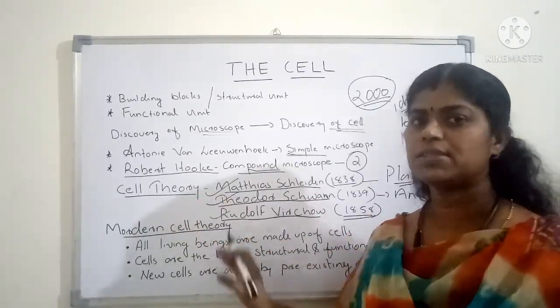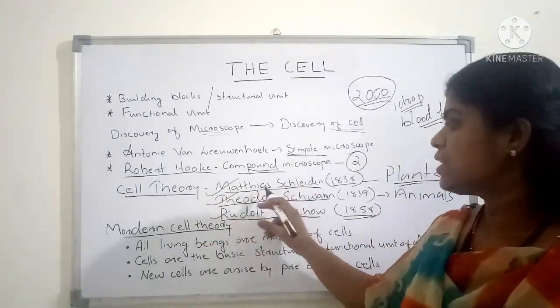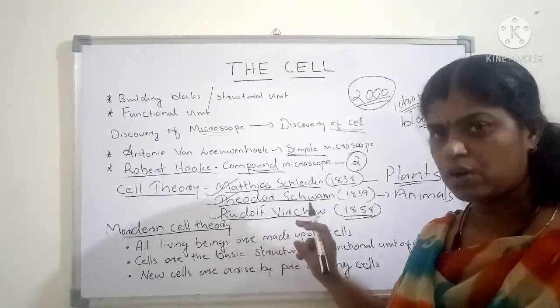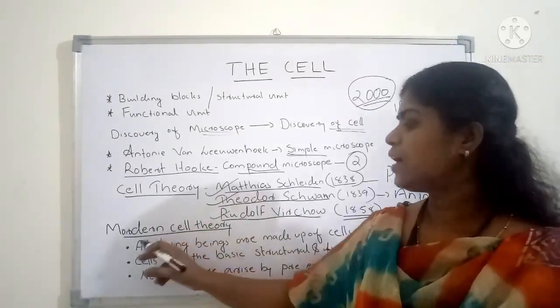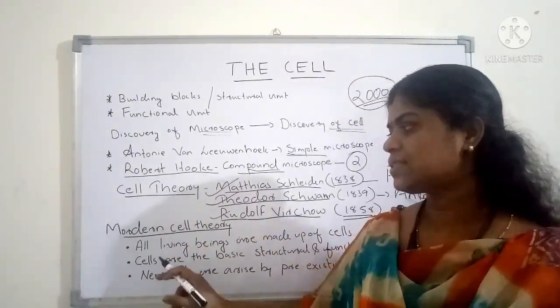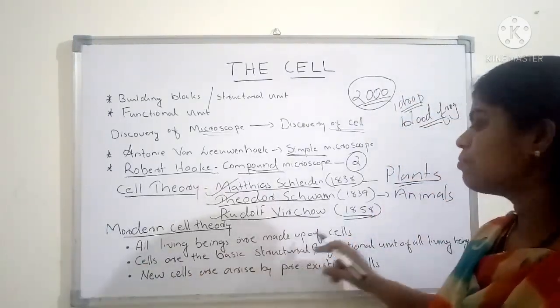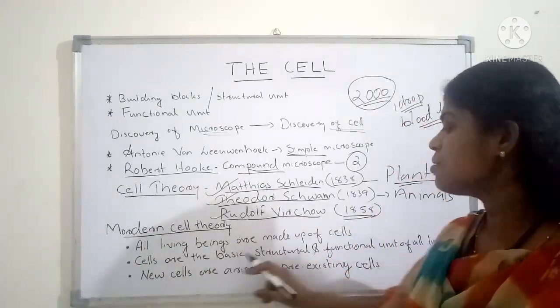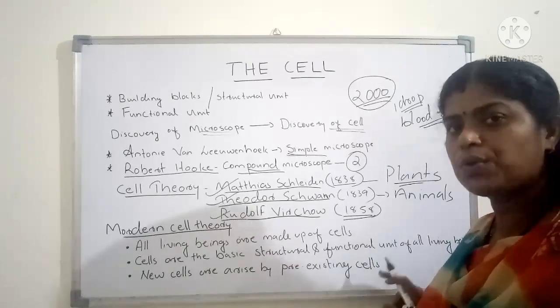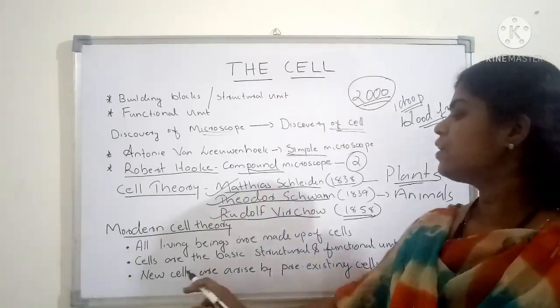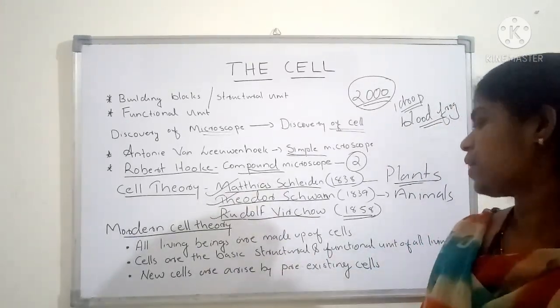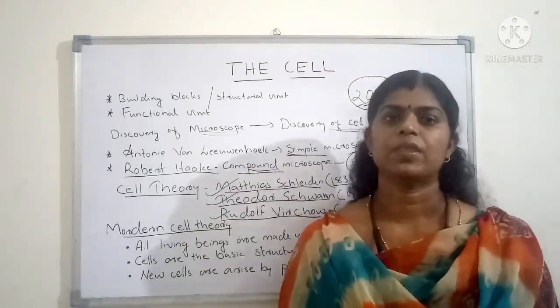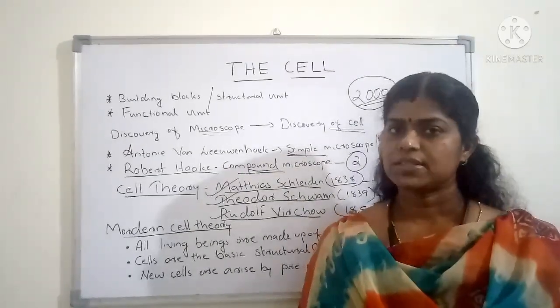And the cell theory. Cell theory is proposed by Matthias Schleiden, Theodor Schwann and Rudolf Virchow. And what are the postulates in cell theory? All living beings are made up of cells. Cells are the basic structural and functional unit of all living beings. New cells arise from the pre-existing cell. Okay, so that's all for today's class.